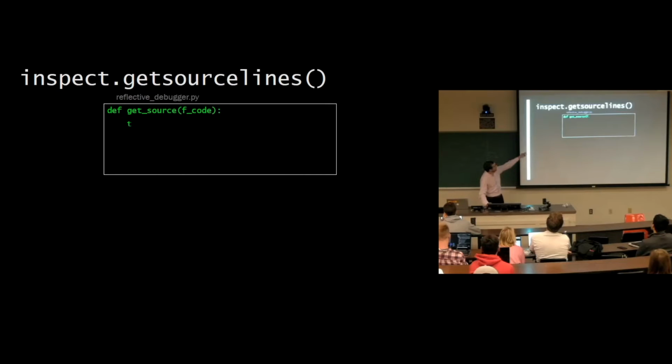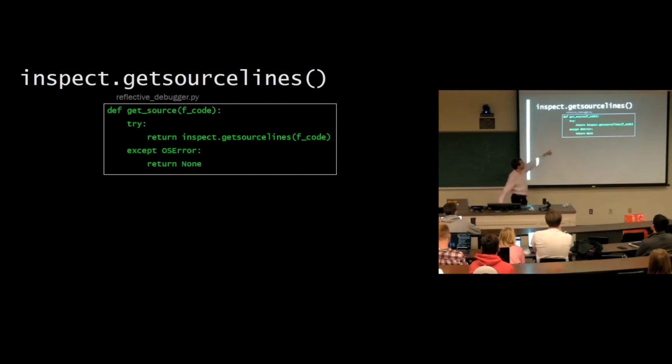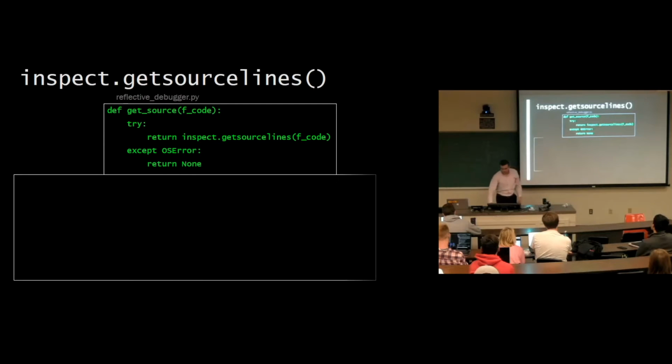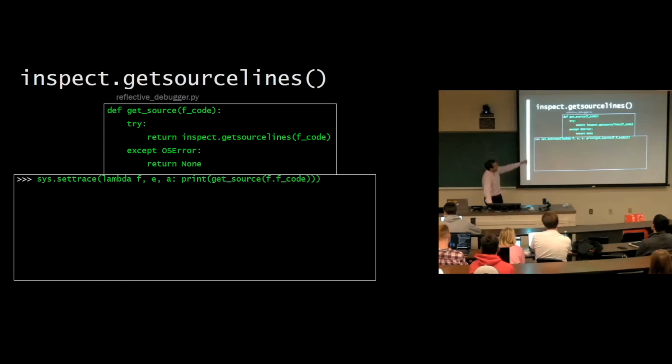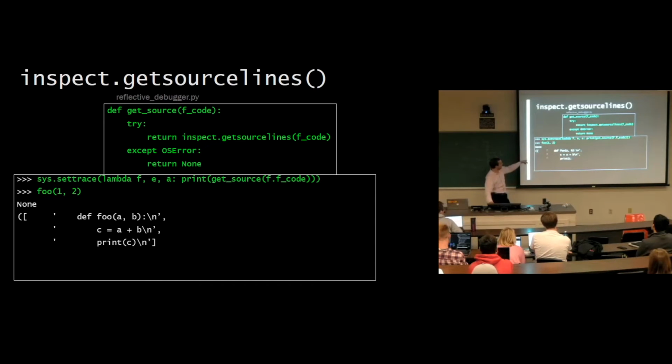So instead, we're just going to define a helper function that will try getting the source code lines, but we'll accept an operating system error and just return nothing instead. Now, if we set the trace to printing out the source lines with the try except, first we get none, because remember, we can't get the source lines for the module. But next, look at this. What? How meta is that? We've just called a function, getSource, on a frame, and it gave us the source code for that frame. Pretty cool.